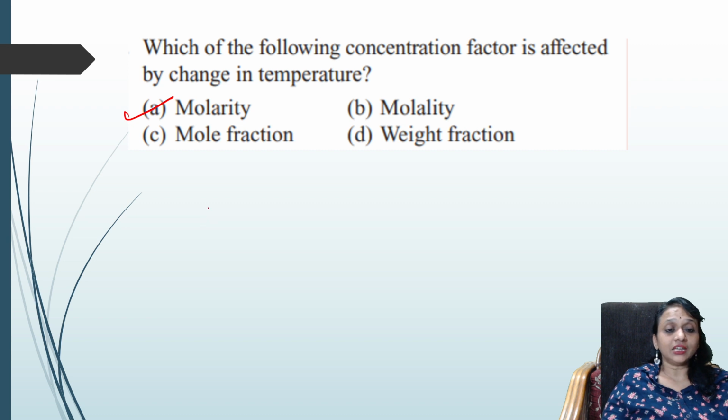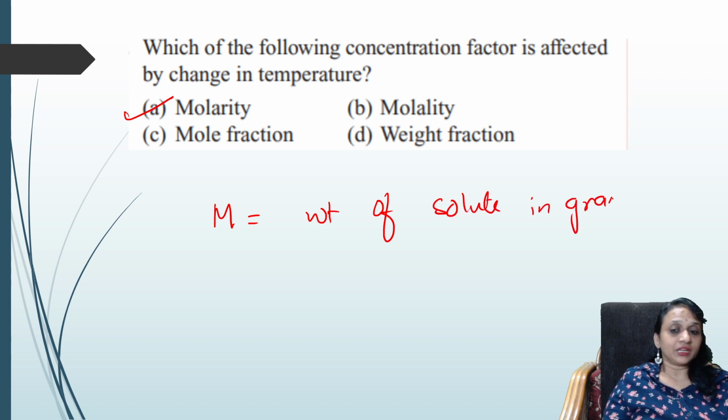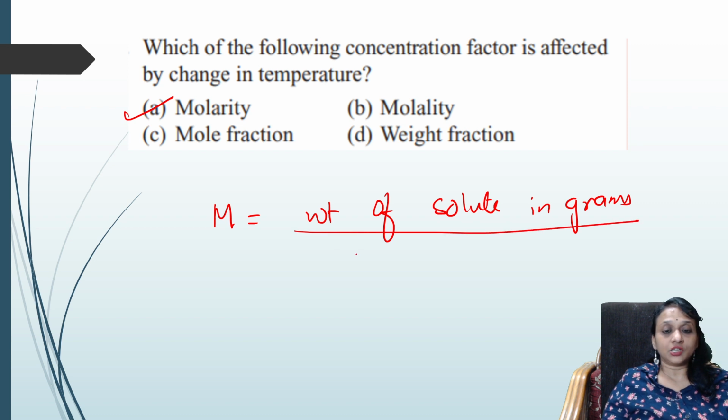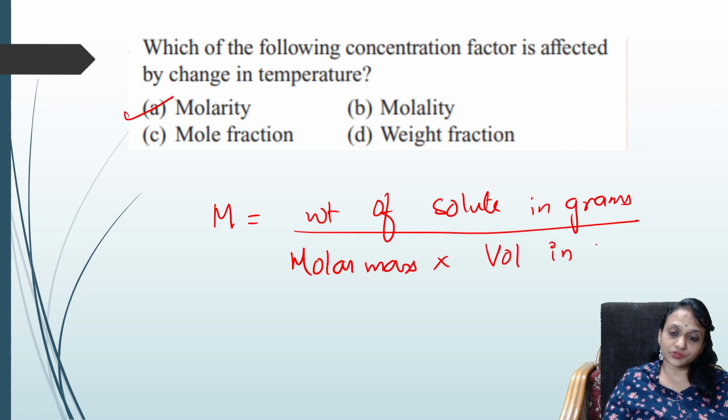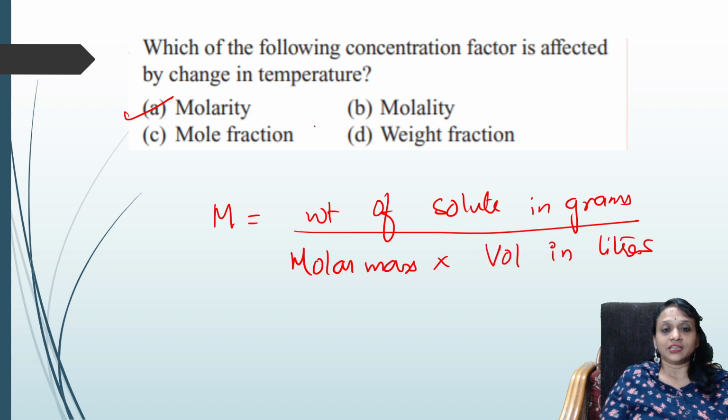Why? Because molarity is equal to weight of solute in grams, this is the formula, divided by molar mass into volume in liter. Correct, my students? Okay. Now you only tell me, molarity is a concentration factor. Here you have volume.